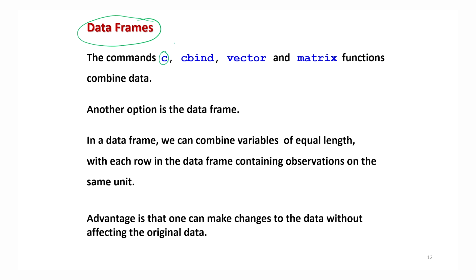For example, you have used the command c, to write c(1, 2, 3), this type of data vector. Then we have a command cbind, then we have the vector and matrix functions, which also combine the values in different ways, different formats, and they follow different types of mathematical rules. Similar to that, there is another option in R software which is called a data frame.